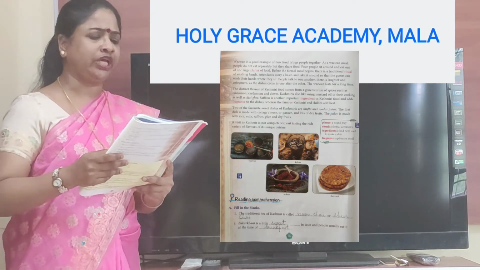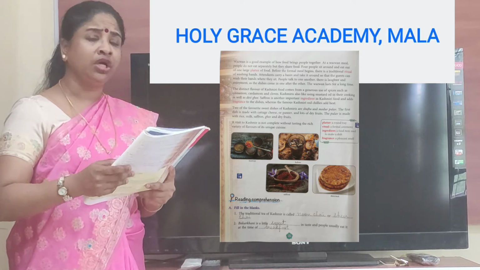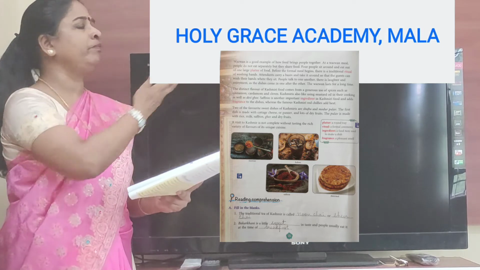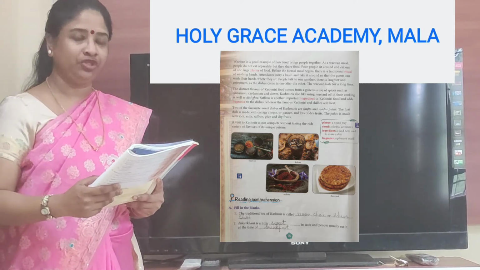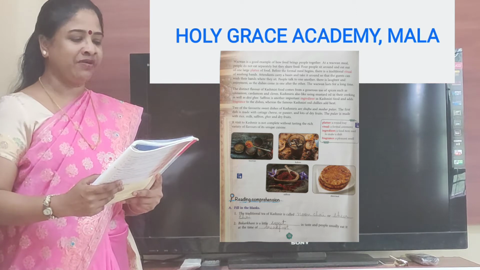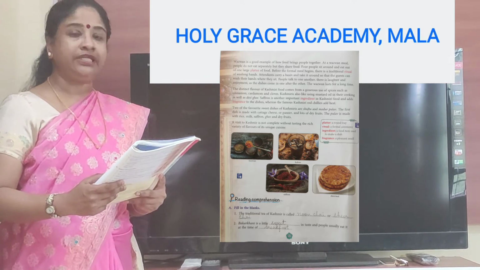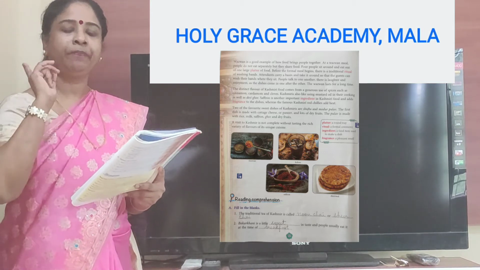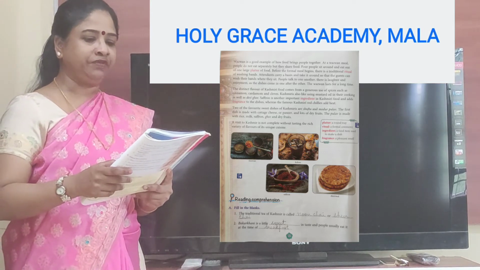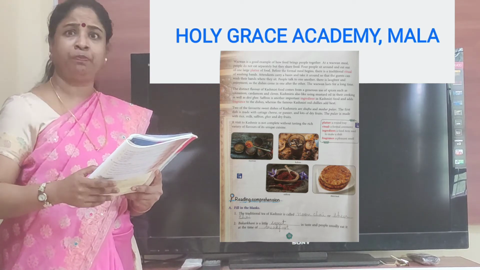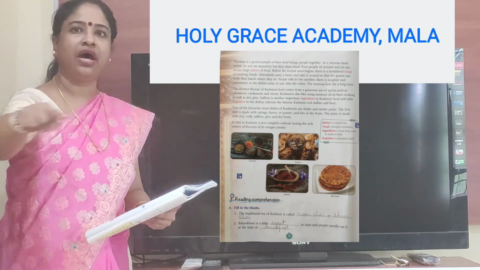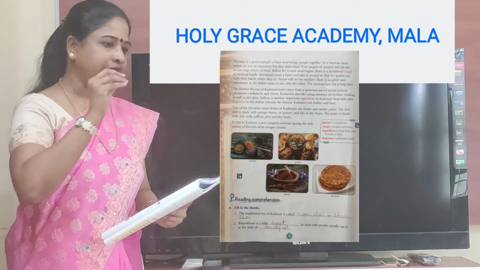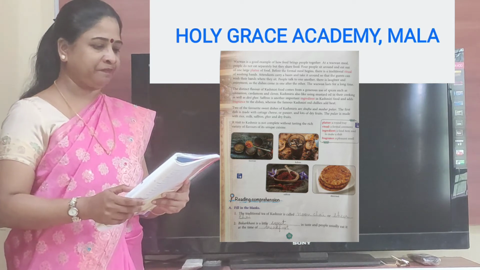Wazwan is a good example of how food brings people together. So when there's a feast, so many people will all come together to eat. At a Wazwan meal, people do not eat separately, but they share food. 4 people sit around and eat out of one large platter of food. So one large tray of food will be served for 4 people. 4 people will eat out of that one tray.